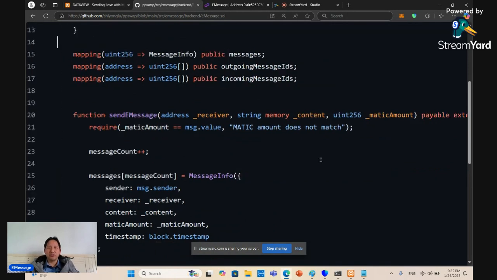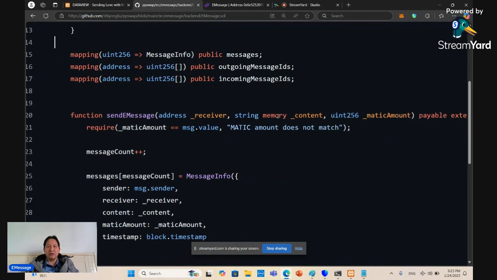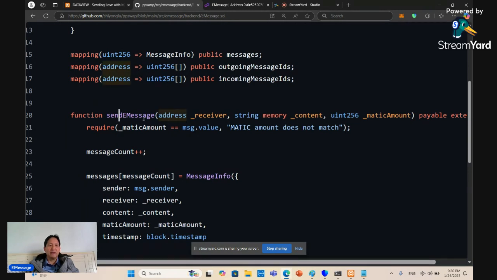The send message function takes three arguments: who is the receiver, what is the content, and what is the Matic amount. We don't take the e-name over here because we want this function to be as general as possible. In this way, this allows other contracts, not just in the ecosystem of e-name, to call this function.